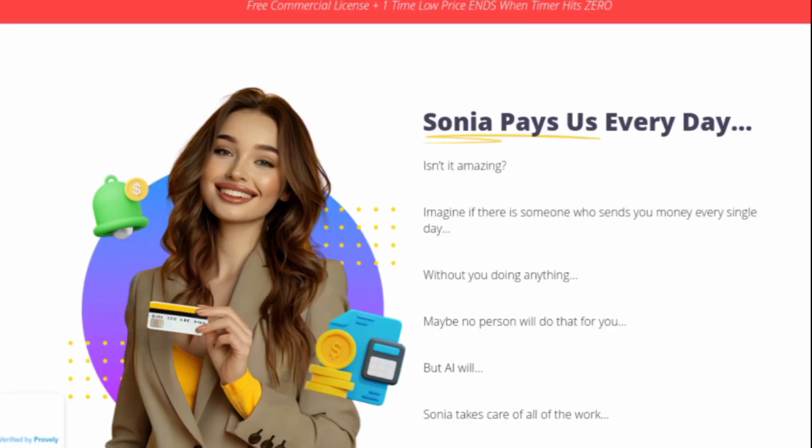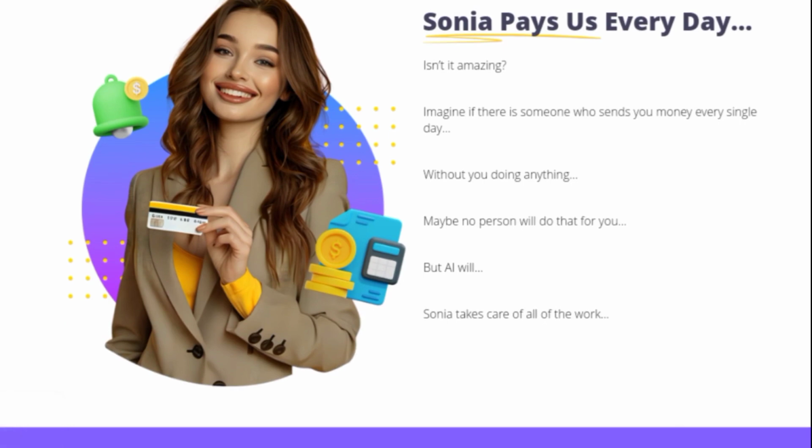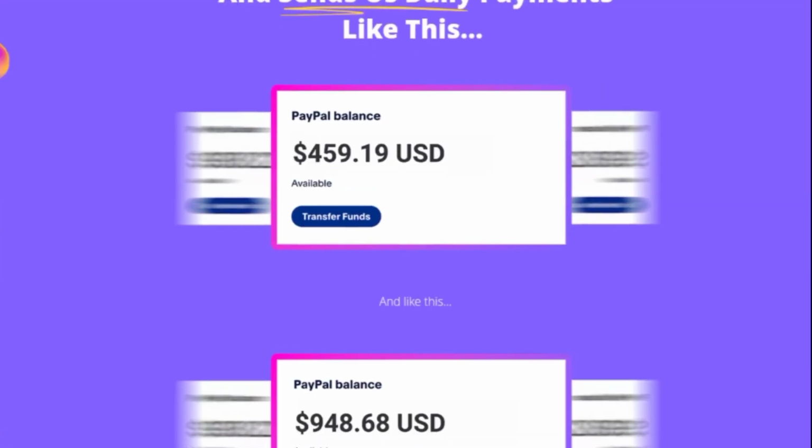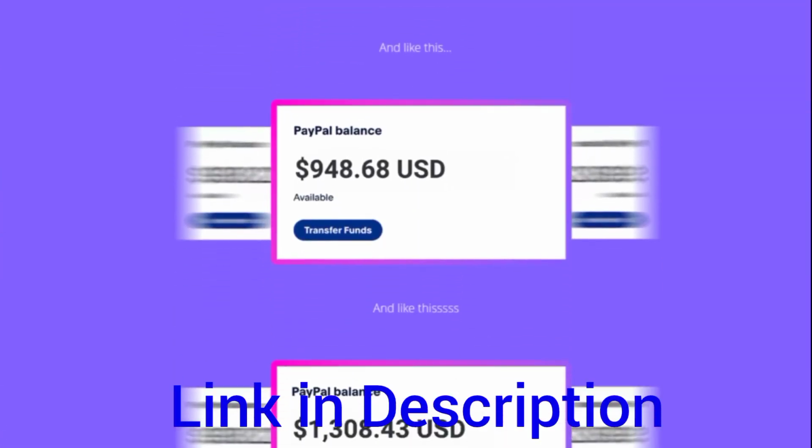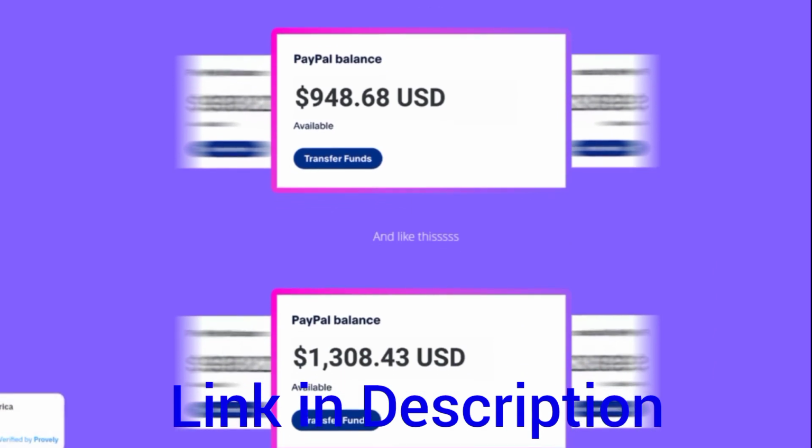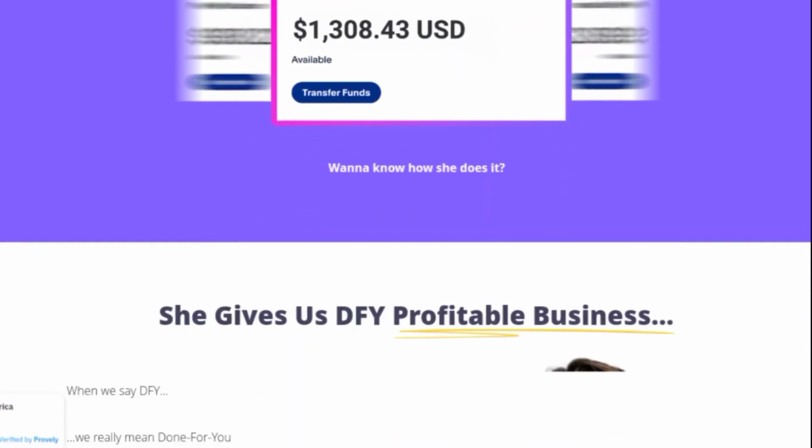But that's not all. With Coursify, you get access to a range of powerful features, including AI content generation, stunning templates, progress tracking, and built-in traffic generation.